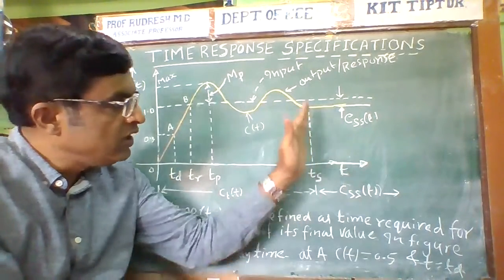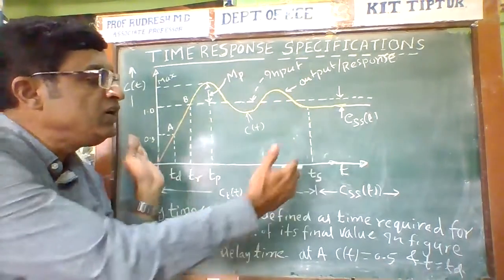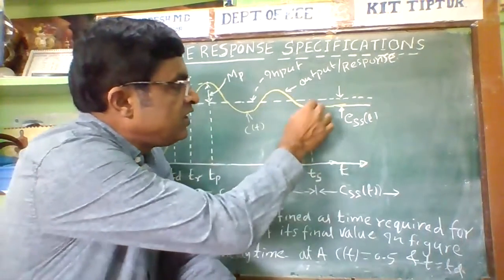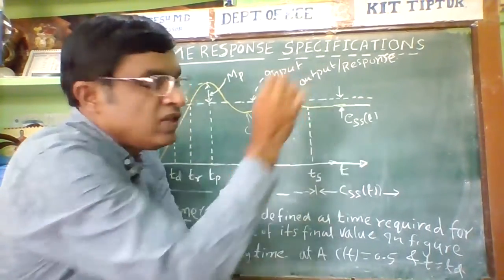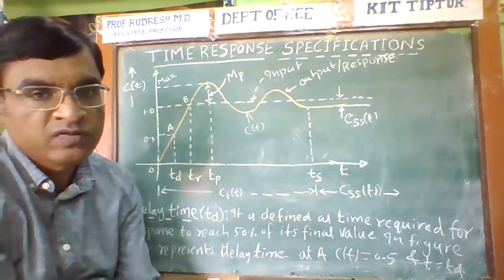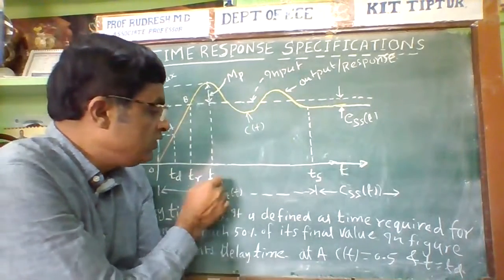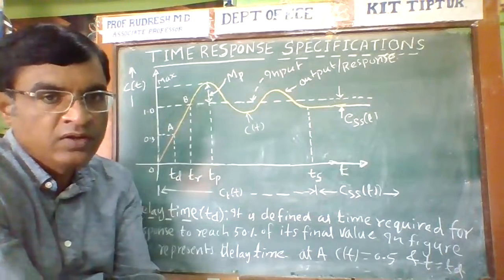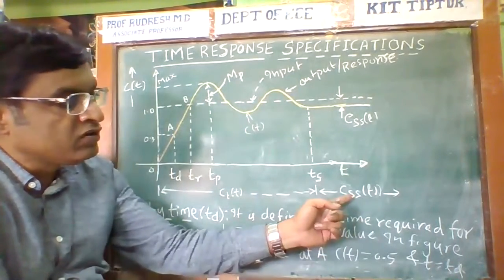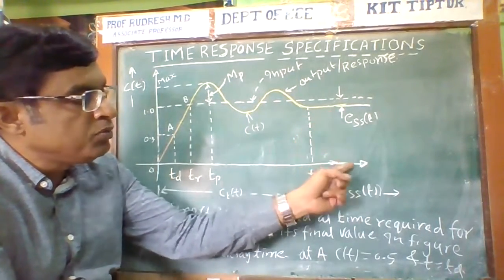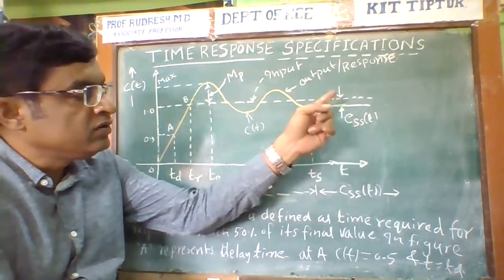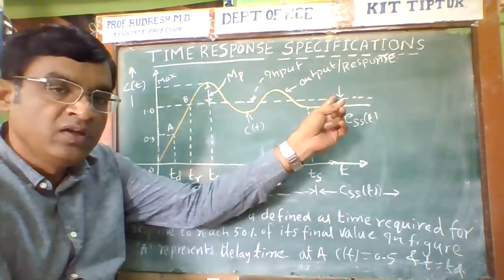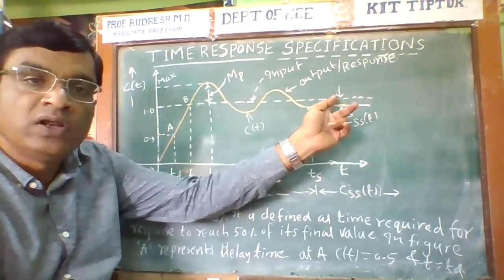After reaching ts only, the output is the same as the input. So C of t contains both Ct of t plus Css of t. The desired output is the shape of Css of t, which is the same as the input signal.